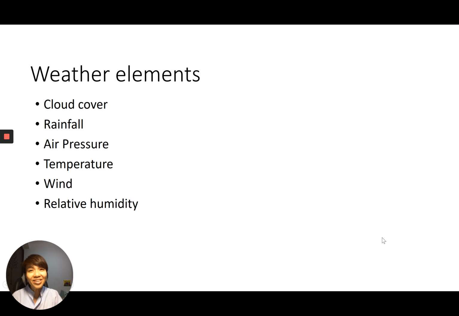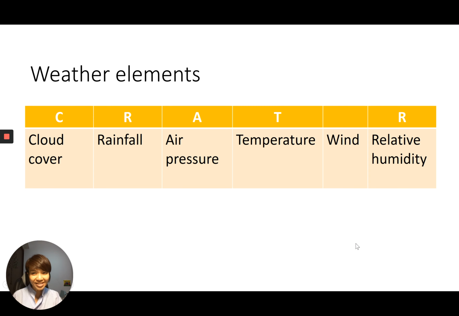Now, what are the weather elements? They are cloud cover, rainfall, air pressure, temperature, wind, and relative humidity. Can you think of an interesting acronym to help you remember the weather elements? How about this? CRATER. C for cloud cover, R for rainfall, A for air pressure, T for temperature, and yes, I shifted, E. So you have W, wind, and R, relative humidity.